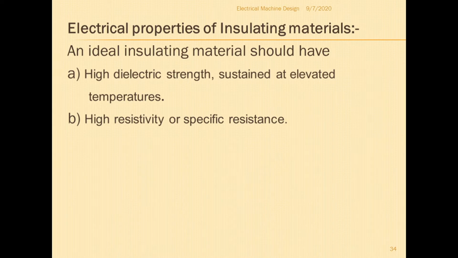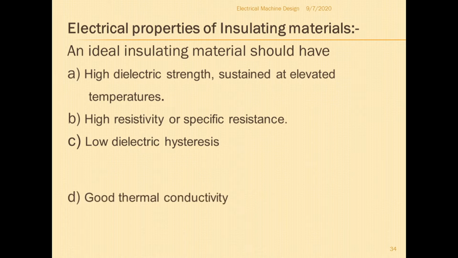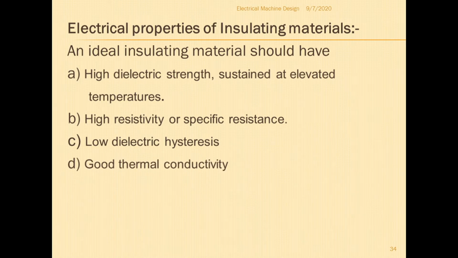It should not allow the current to flow through it, so it has high resistivity. So it should have high dielectric strength and high specific resistance. Next, low dielectric hysteresis. Dielectric hysteresis is the loss that occurs when the field acts across the material, so it should be low. And then good thermal conductivity, that is, heat conductivity should be good.